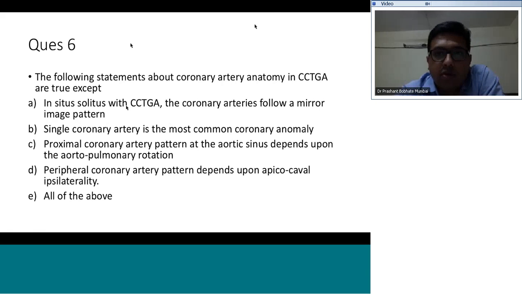Next question is about coronary artery anomaly in CCTGA. The following statements about coronary anatomy in CCTGA are true except: in situs solitus with CCTGA, the coronary arteries follow a mirror image branching pattern. Single coronary is the most common coronary abnormality. Proximal coronary artery pattern at the aortic sinus depends upon the aortopulmonary relation, and the peripheral coronary artery pattern depends upon the atrioventricular concordance. So which of the following is it? All of the following are true except.